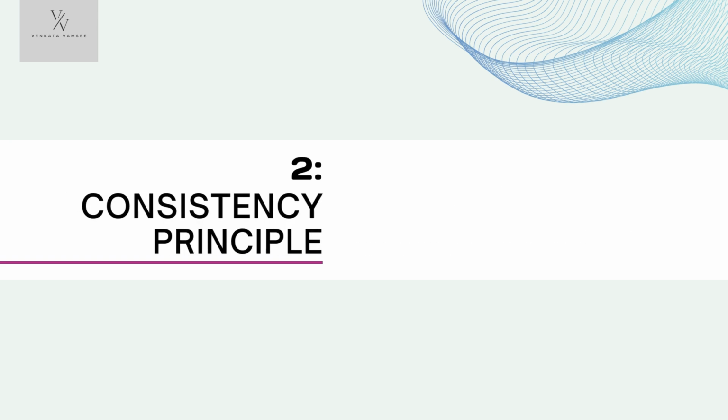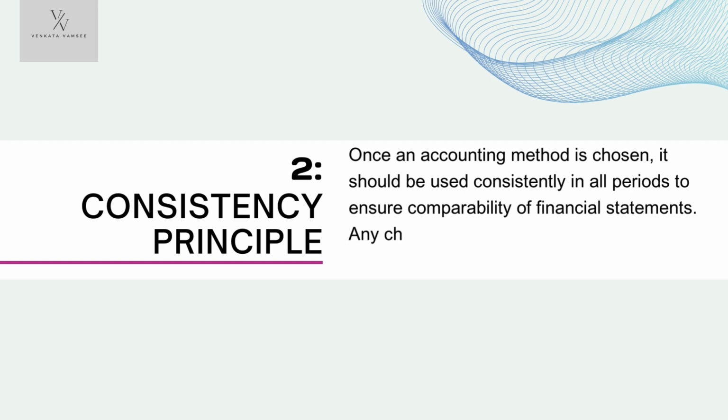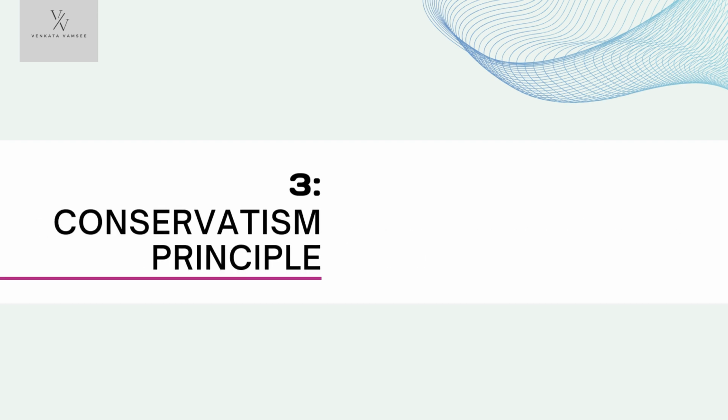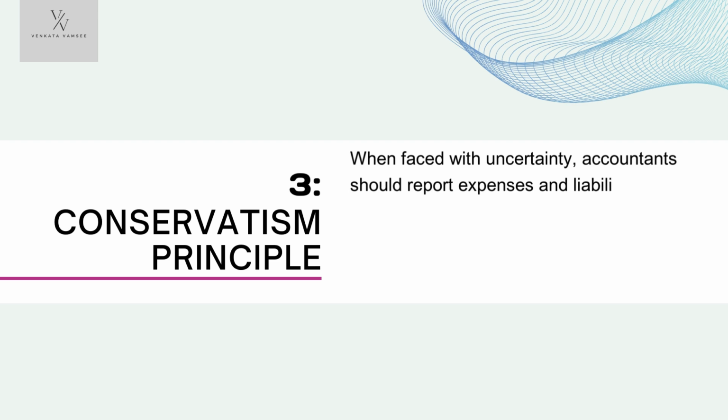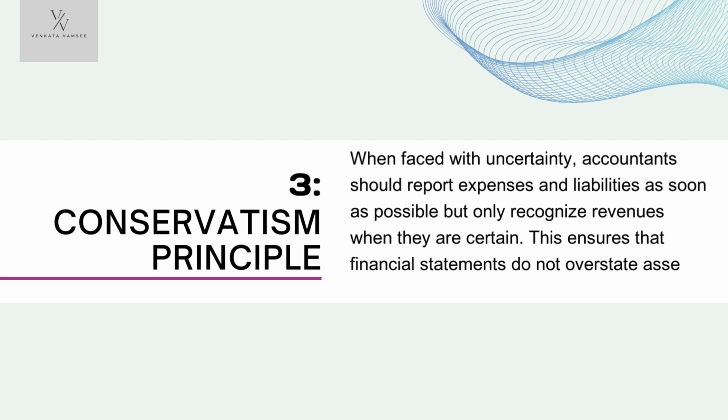2. Consistency principle. Once an accounting method is chosen, it should be used consistently in all periods to ensure comparability of financial statements. Any changes in methods should be clearly explained. 3. Conservatism principle. When faced with uncertainty, accountants should report expenses and liabilities as soon as possible, but only recognize revenues when they are certain. This ensures that financial statements do not overstate assets or income.